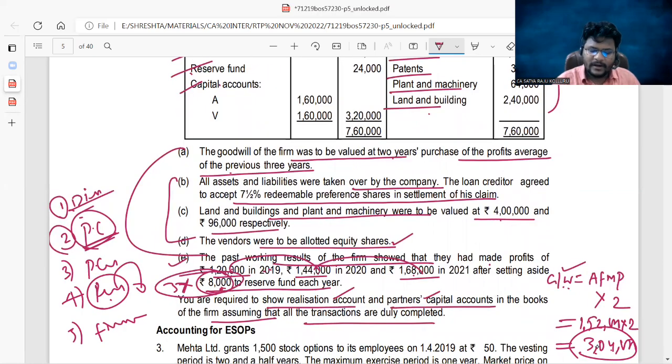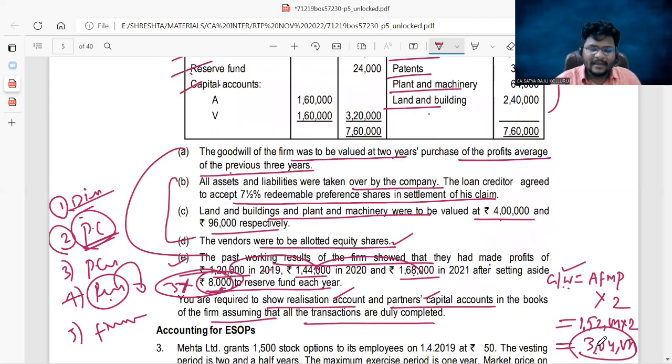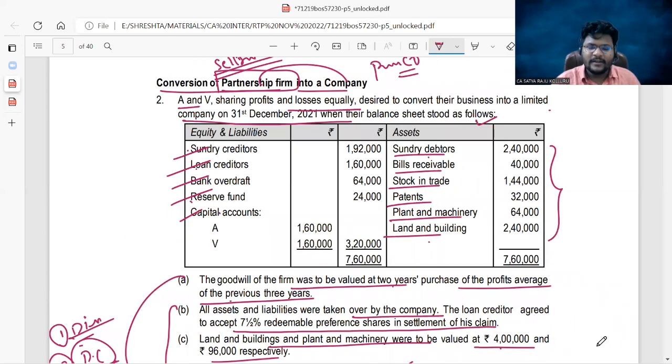Plant and machinery was given at 96,000. Remaining all assets are book values only. Liabilities also at book values only. PC are the NAV they got at 8,40,000. This is the working note. You can calculate separately. Now the first entry, assets and liabilities transferred to realization at their book value.